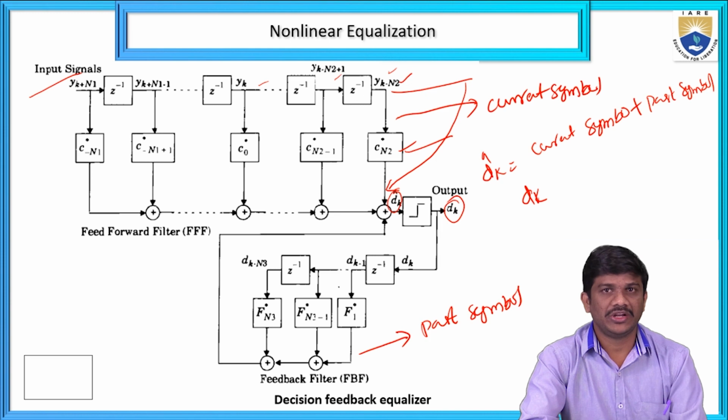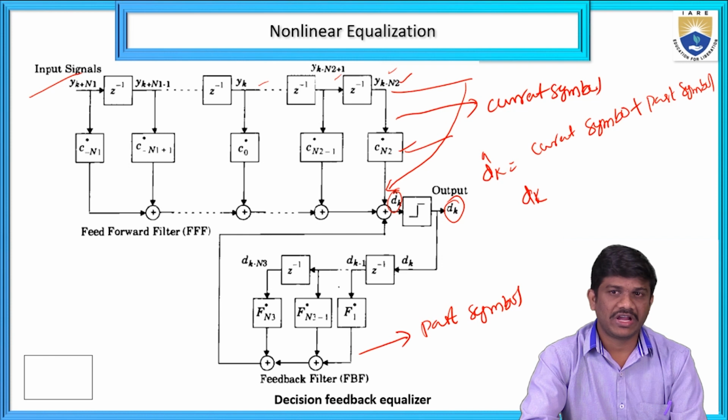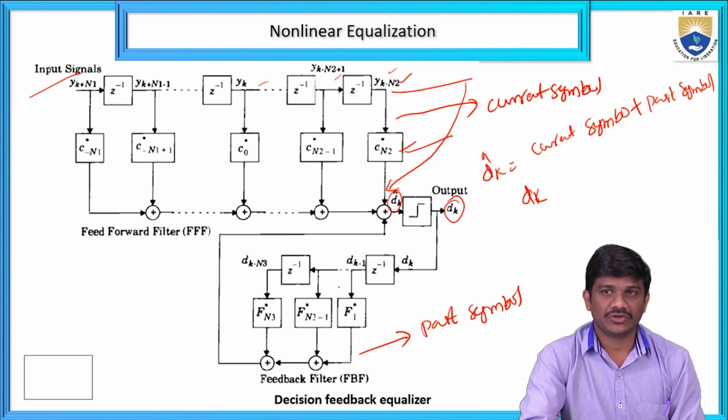Here we can give multiple input signals. For that we can generate some coefficients. All the coefficients and input signal values are given to the feed forward filter, and the outputs from the feedback filter are also given to the threshold value. Then we can get the accurate output of the particular decision feedback equalizer.